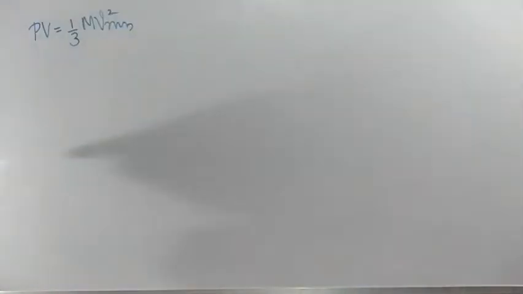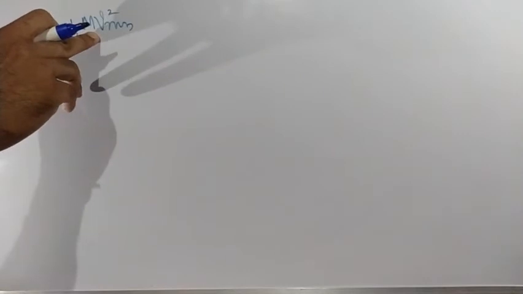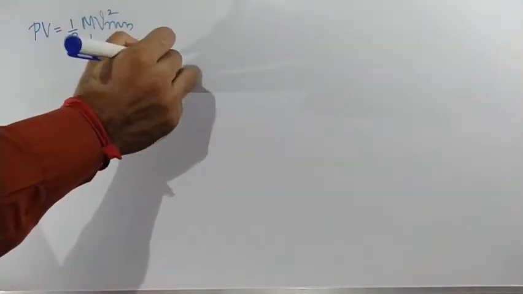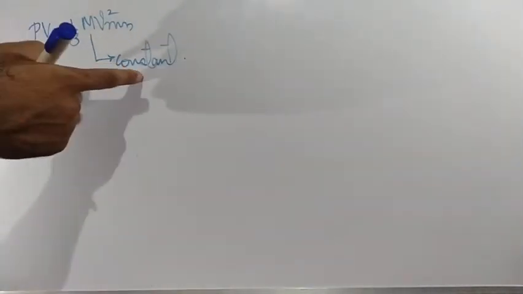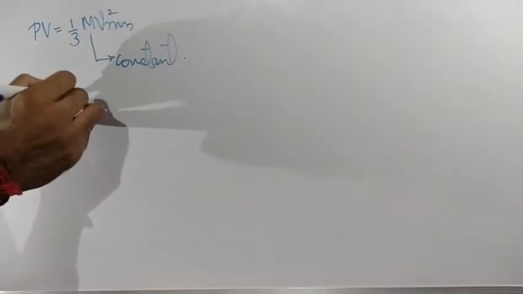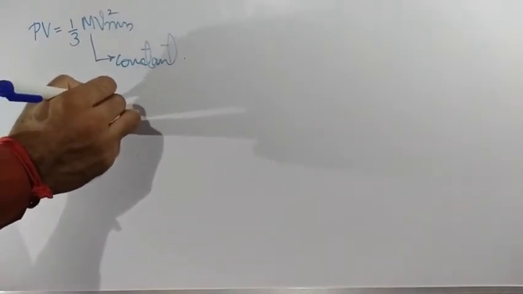So what we got over there: PV is equal to 1 by 3 capital M Vrms square. Here, capital M is nothing but the mass of the complete gas system, which is a constant value. 3 is also constant. So PV is directly proportional to Vrms square.